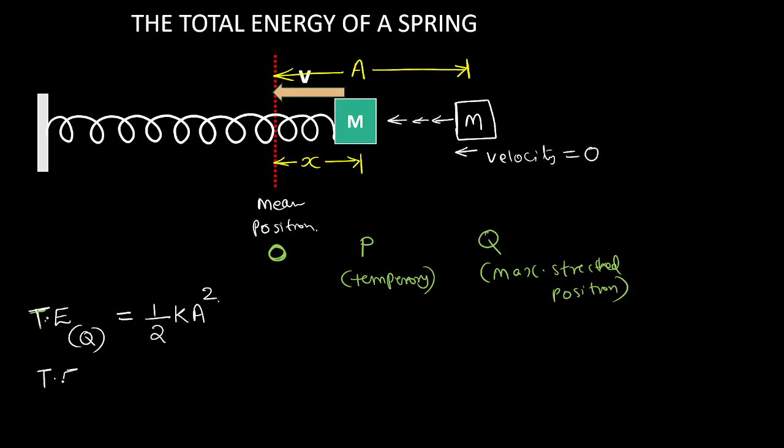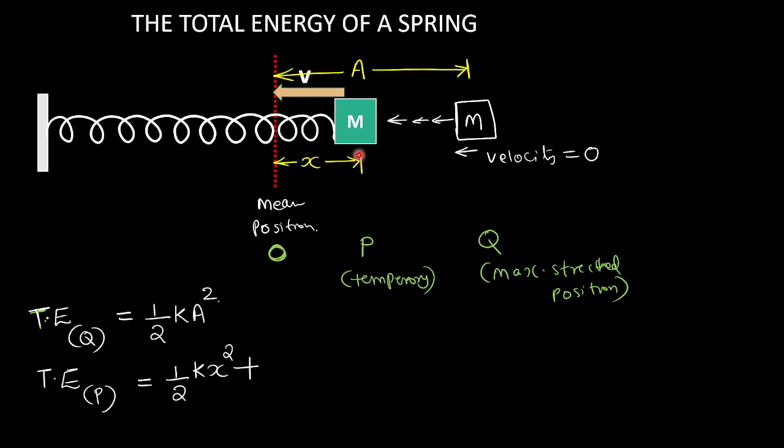What is the total energy at the temporary state P? At P, the body still has potential energy because it is at a distance of x meter away from the mean position, which is half Kx square.